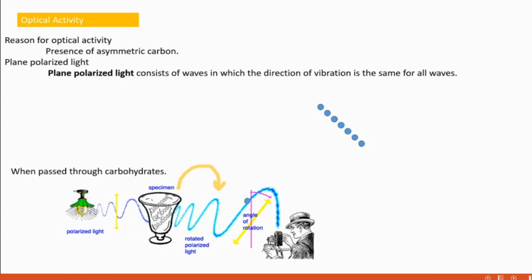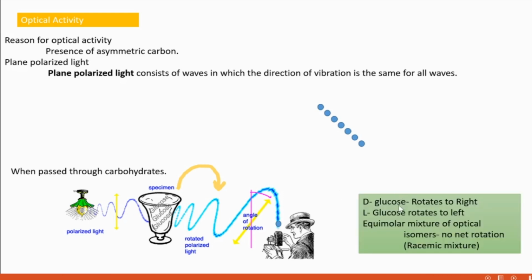After passing through the glucose carbohydrate, its plane of vibration has shifted, a shift has happened in its angle of rotation. That's why we say carbohydrates have optical activity. It can change the plane of plane polarized light.